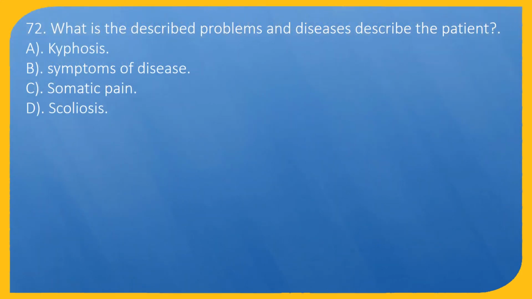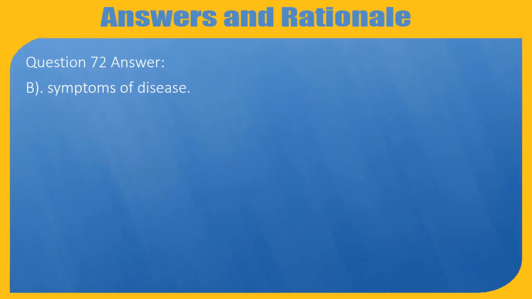Question 72. What is the described problems and diseases describe the patient? A. Kyphosis. B. Symptoms of disease. C. Somatic pain. D. Scoliosis. Question 72. Answer: B. Symptoms of disease.